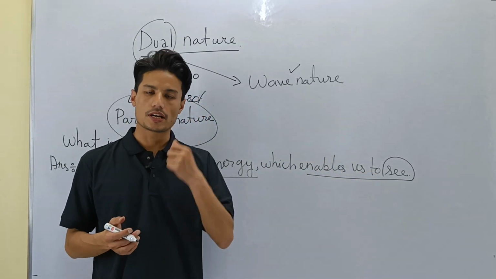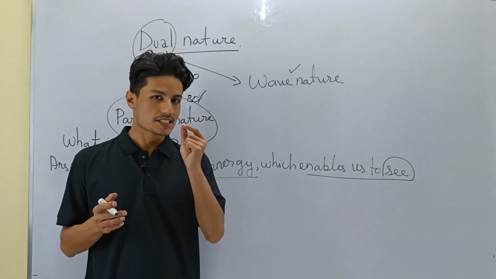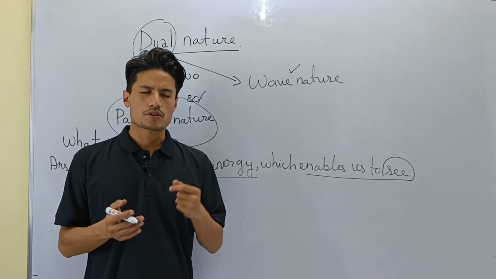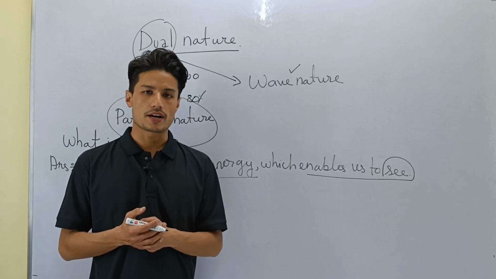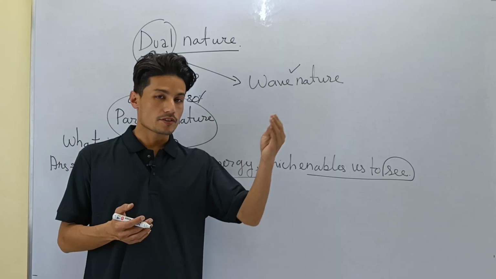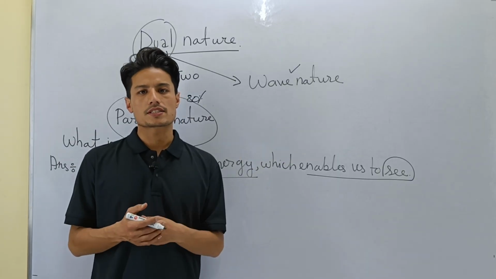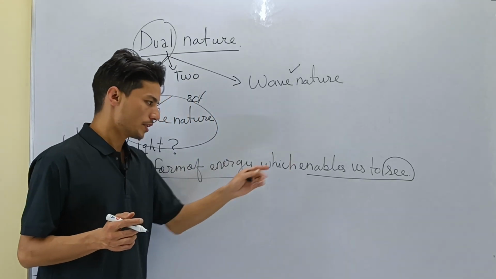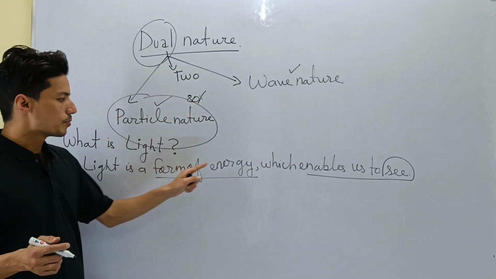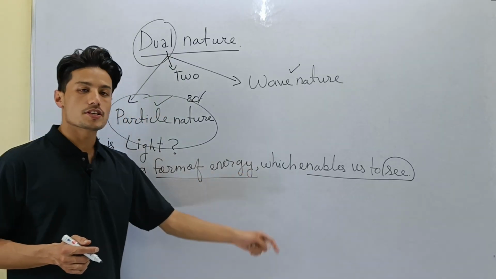Of course you need eyes also. Your eyes are a special organ which are sensitive to light. If you close your eyes, then again it is dark, so you won't be able to see. So you have to open your eyes. When you open your eyes, the reflected rays enter your eyes and you are able to see. We will be discussing more about these things in the upcoming videos. So for today let us learn that light is a form of energy which enables us to see. Currently we are at the definition of light.